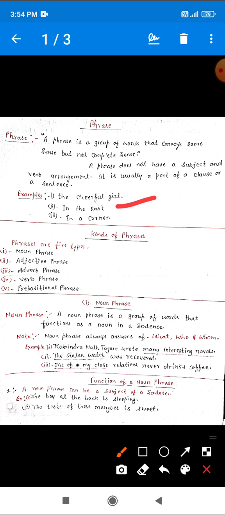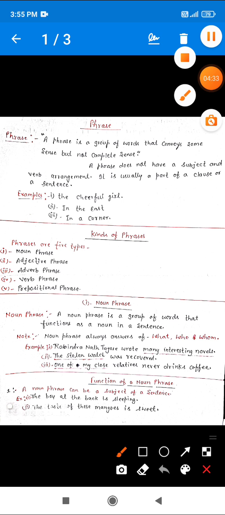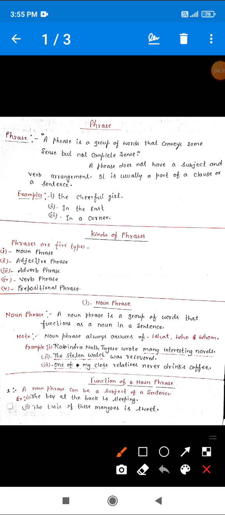So this is a phrase. Let's see the third example: in a corner. Here we can see this is also a group of words which does not have any subject or verb. So this is also a phrase. I hope you have understood all these things very well.